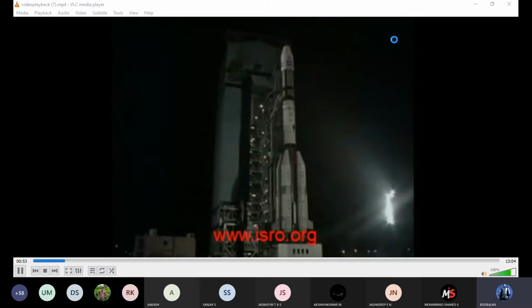GSLV is a three-stage vehicle. It is 49 meters tall. And weighs 401 tons at liftoff.